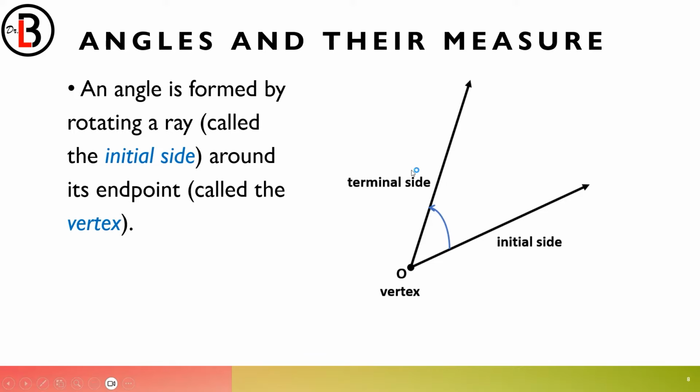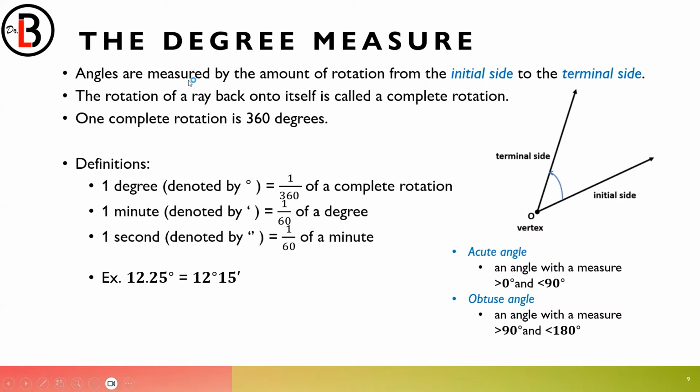The terminal side is where it terminates. Okay, that's where it ends. This is where it starts. And then that pivot point again is called the vertex. So angles are measured by the amount of rotation from the initial to the terminal side. The rotation of a ray back to itself is called a complete rotation.